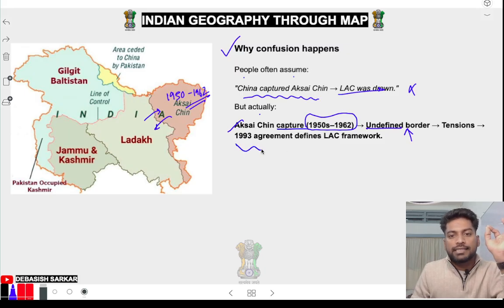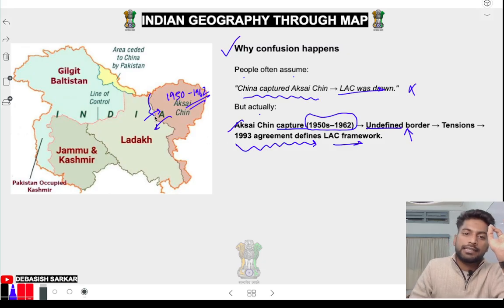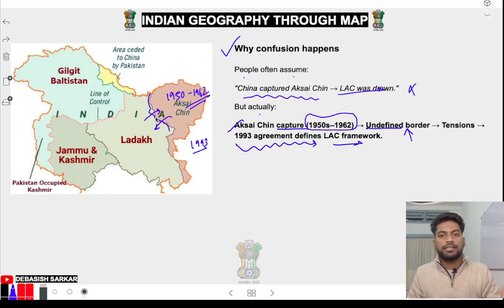But in 1993 में agreement हुआ and it defines the LAC framework. After 1993, both the governments agreed and they just drew the LAC. Okay, this is our LAC, line of actual control. Got it? Chalo, next.